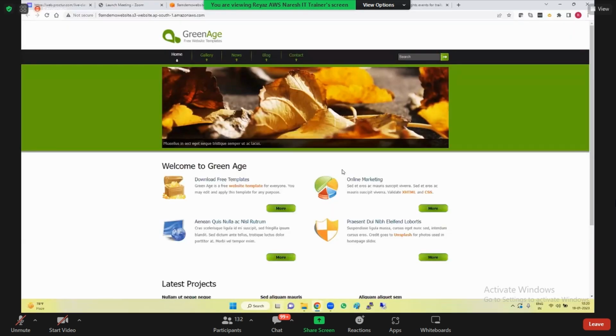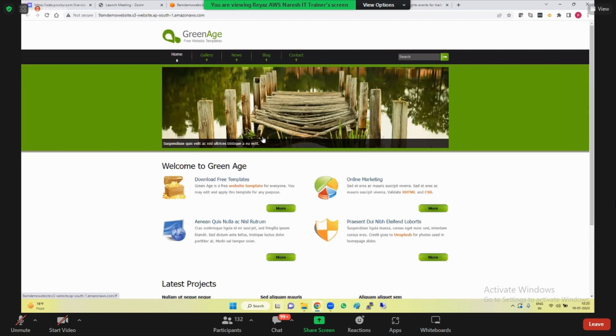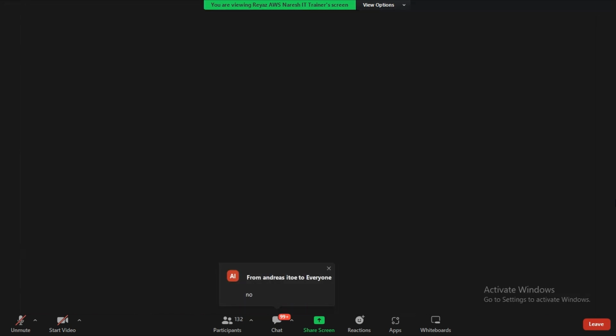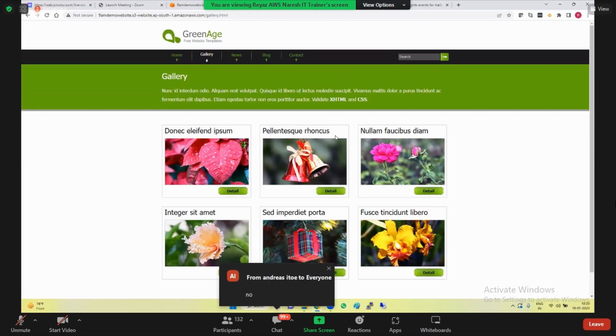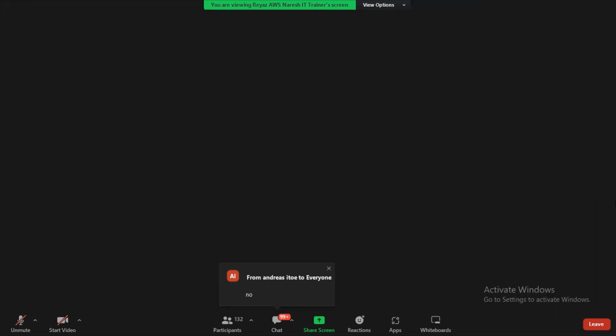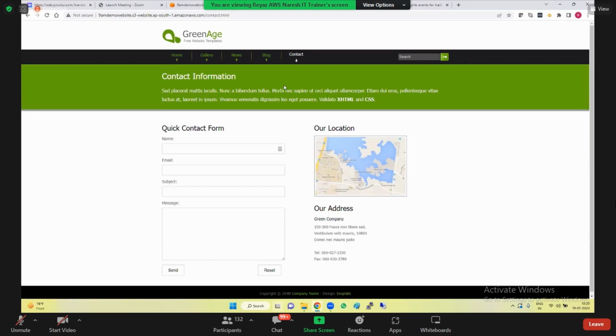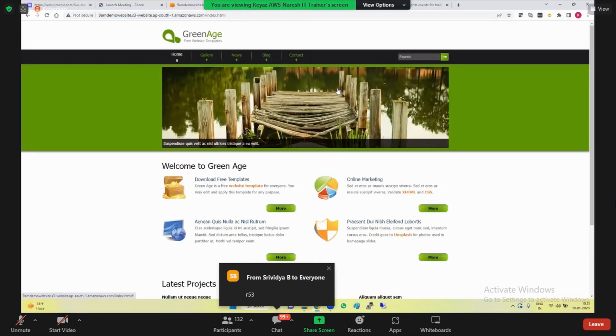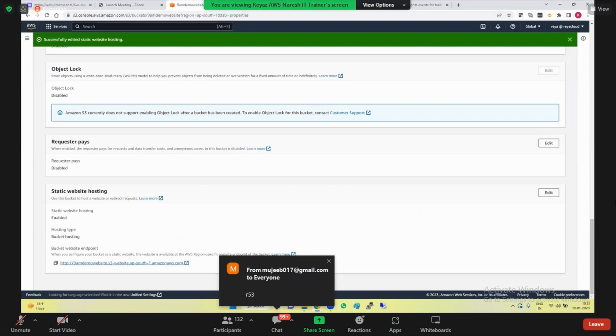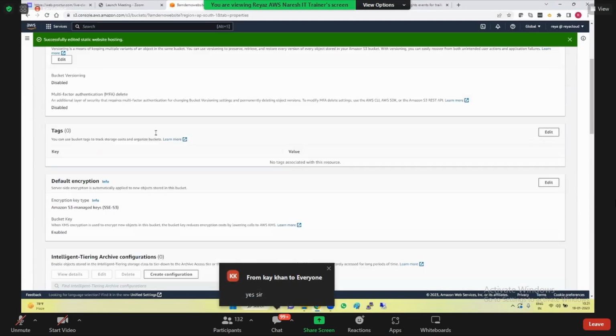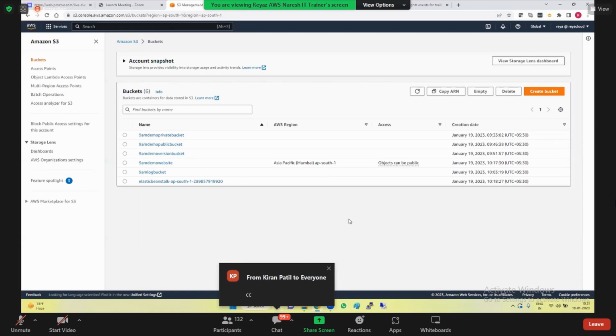Do you need to worry about the performance of this website on S3? No. Do you need to take care of high availability for this website? No. Guys, everything is taken care of by S3. See how easily we have set up a website. And this is an ugly URL. If you want to do the makeup, Route 53. Guys, understood how to set up static website hosting? Everyone clear?